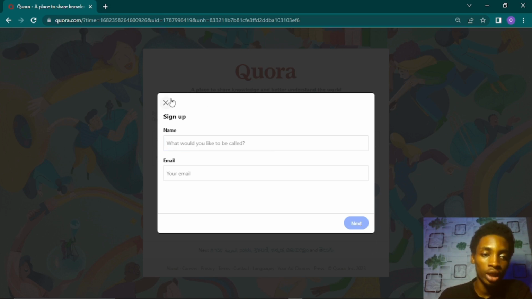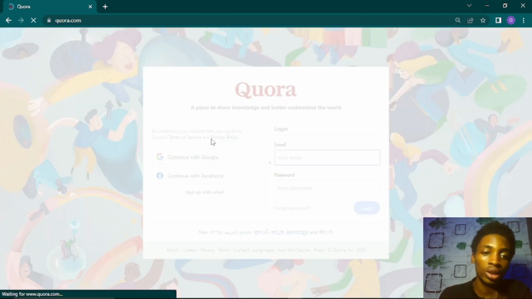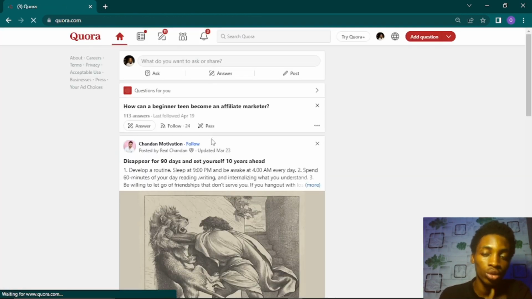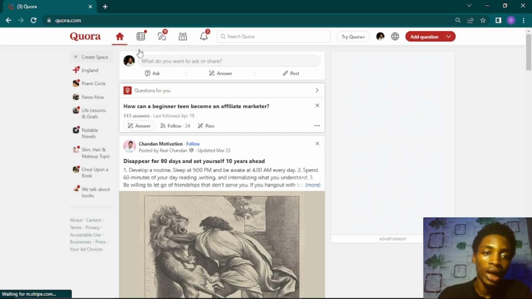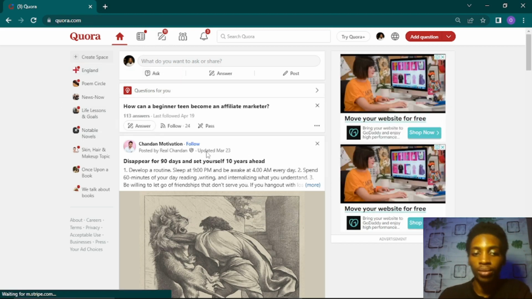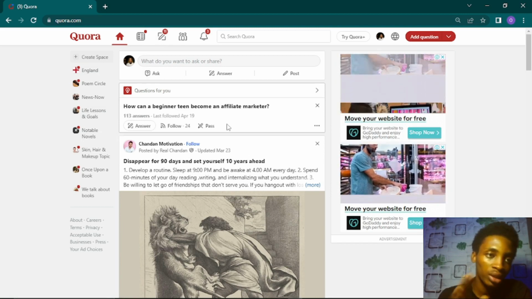But you know me, I normally love going with continue with Google. So I'm just going to hit continue with Google. And for you, it's going to ask you to pick a Google account with which you want to continue. But for me, since I already have a Google account, it's just going to take me directly to my dashboard right here.